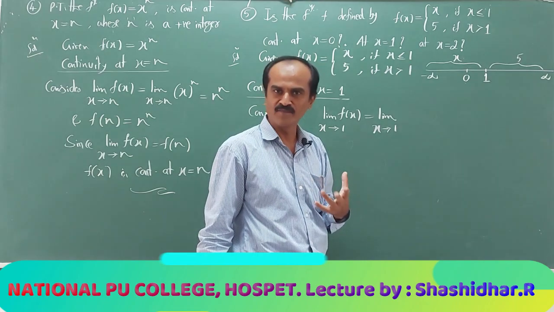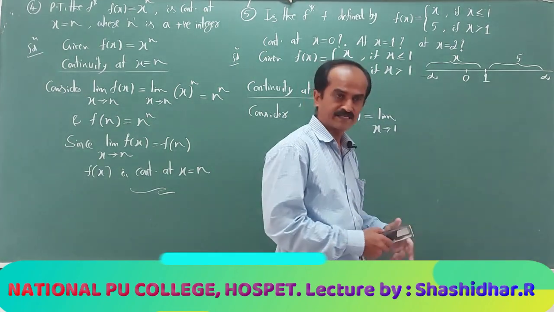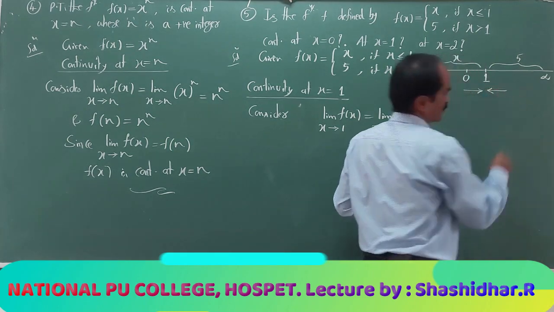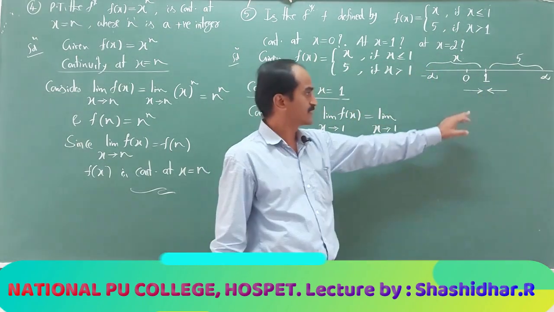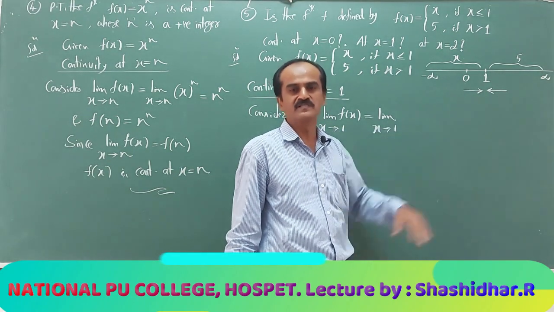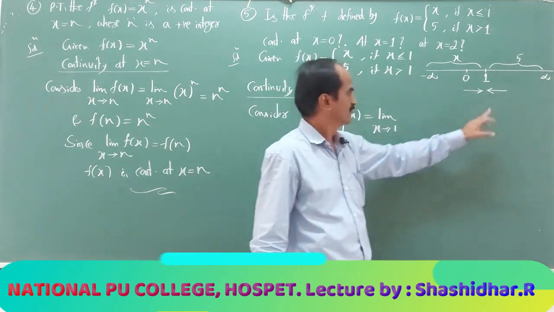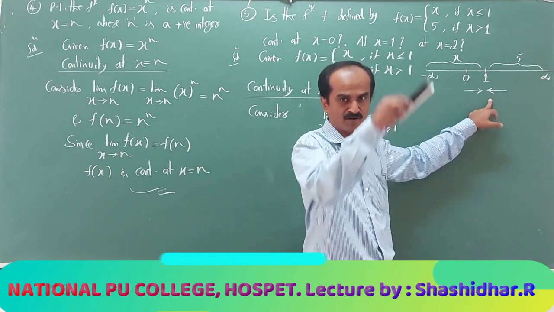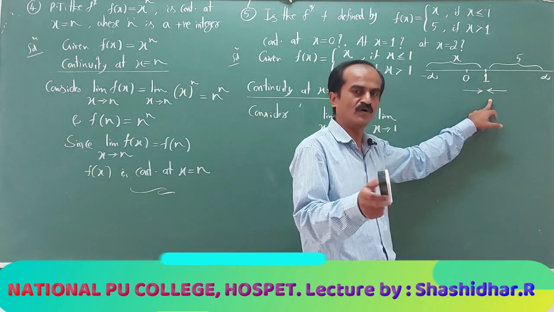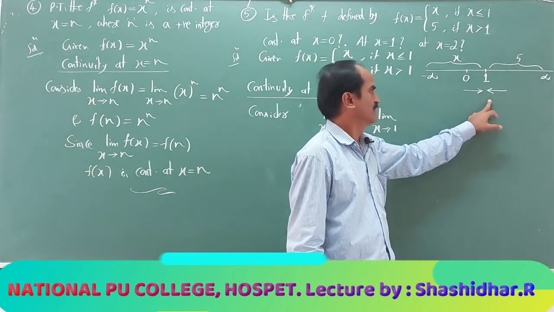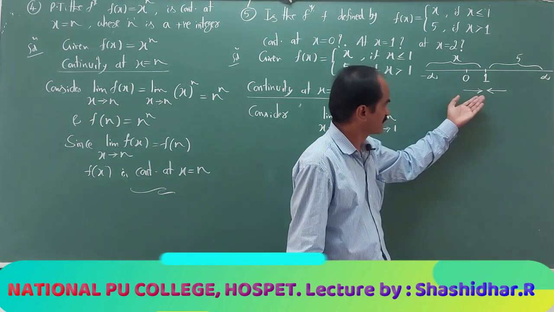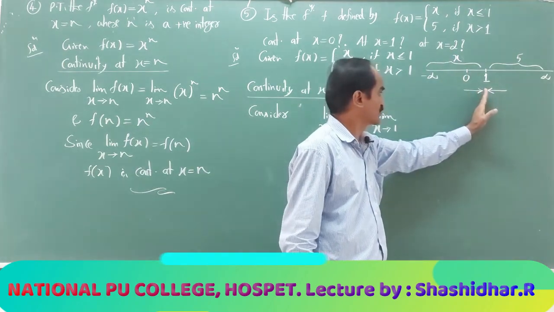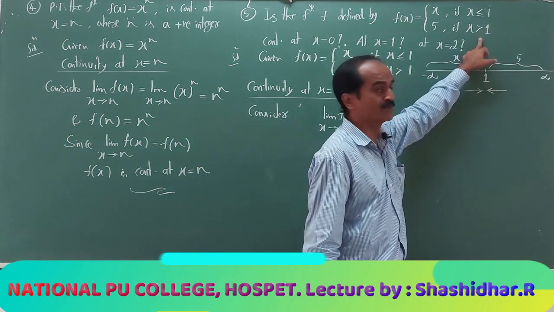Now, where is the value of x approaching? 1. As x approaches 1 means it is very close to 1, approaching 1 through values less than 1, maybe 0.999. Whenever x approaches 1 from the right side, it is slightly greater than 1, not 100, very, very close to 1, 1.001 it may be. As x approaches 1 from the left side, it comes in this interval. x approaches 1 from the right side, it comes in this interval.